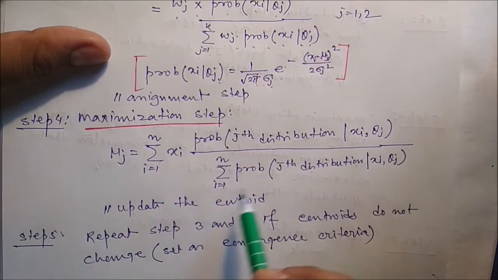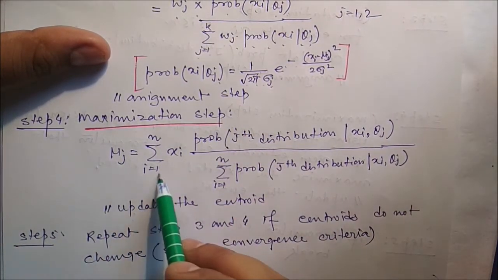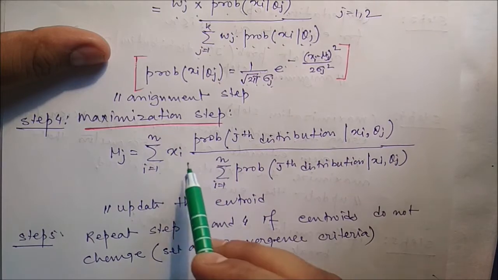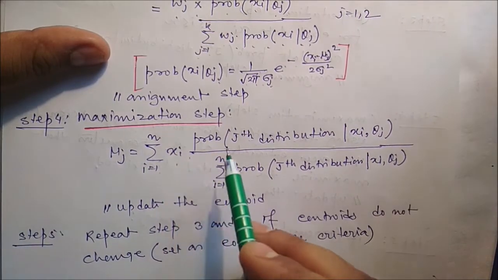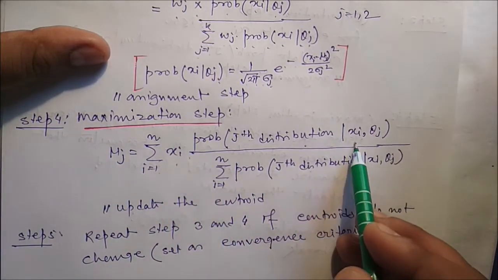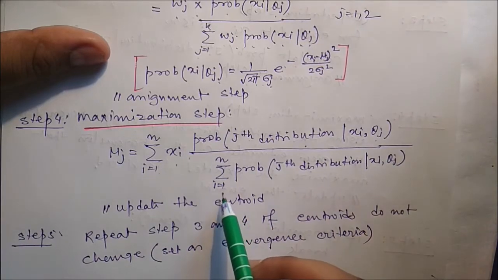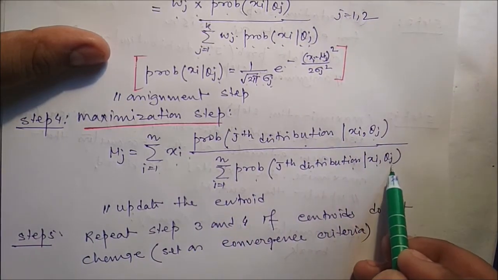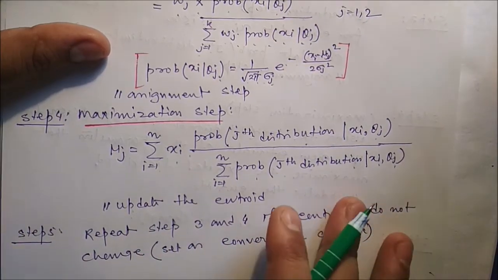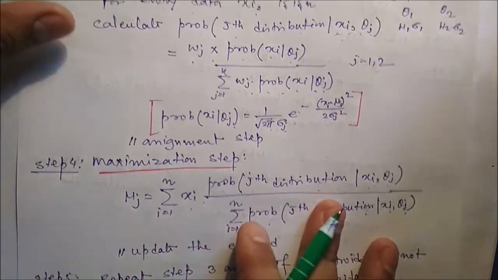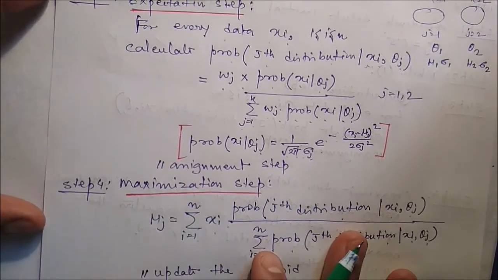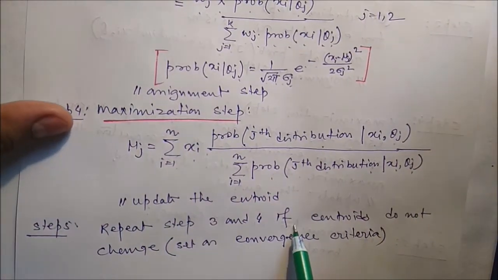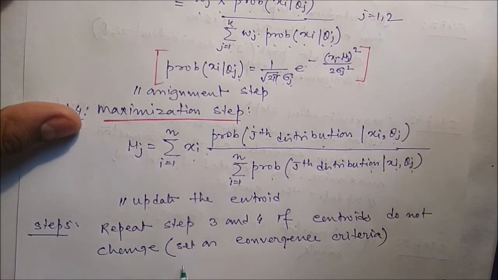Next is the maximization step. Here we identify the mean. So mu j is equal to summation of i is equal to 1 to n, n is the number of data, xi into probability of the j distribution given xi and theta j, divided by summation of i is equal to 1 to n of the probability of the j distribution given xi and theta j. So here it is nothing but updating the centroid. Now repeat steps 3 and 4 until the centroids do not change, and we set this as the convergence criteria.